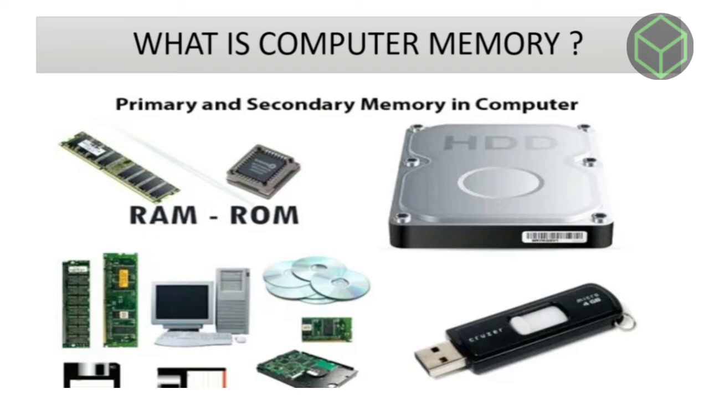For example, if the size of computer memory is 64K words, the memory unit has 64 into 1024, that is 65,536 locations or cells. The address of a memory cell varies from 0 to 65,535.